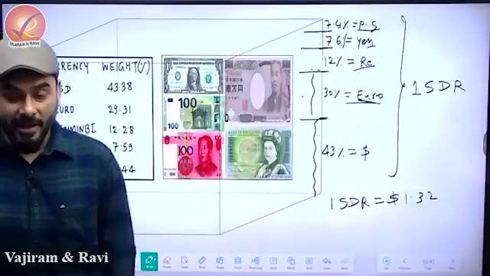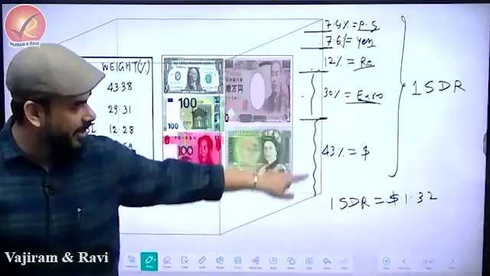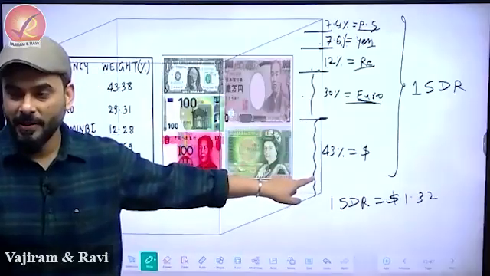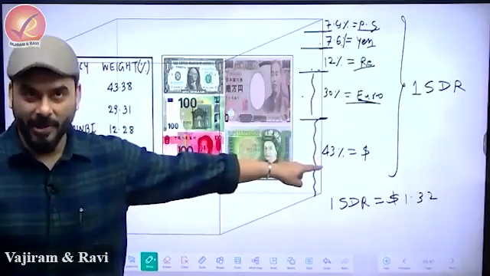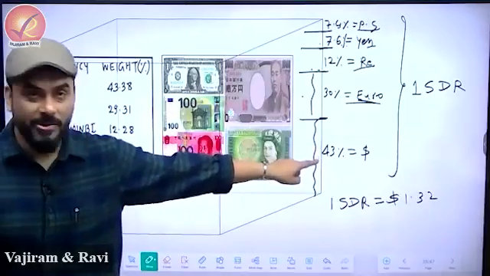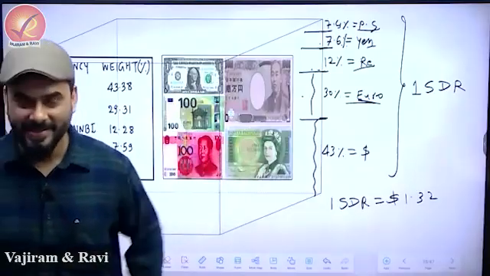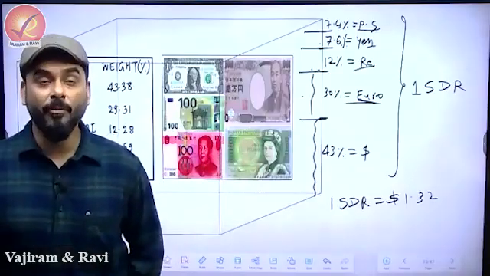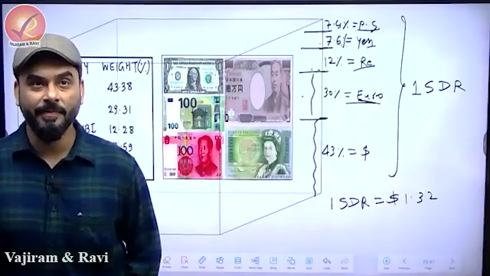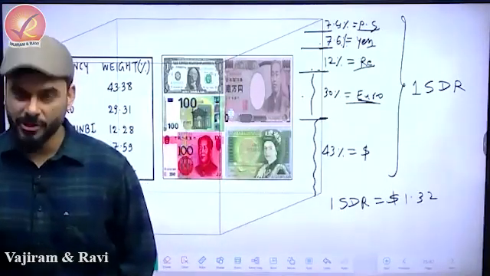How many currencies have we taken? 5. And why have we filled 43% of this box with dollars? That means we are giving importance of 43% to the dollar. That is called weights. And why did you attach so much importance to the dollar? There is a reason. IMF has done it for a reason. Can you guess the reason? What does IMF promote? Free trade or restricted trade? Free trade. IMF always promotes free trade, globalization.